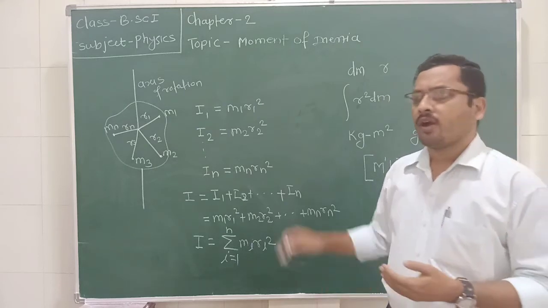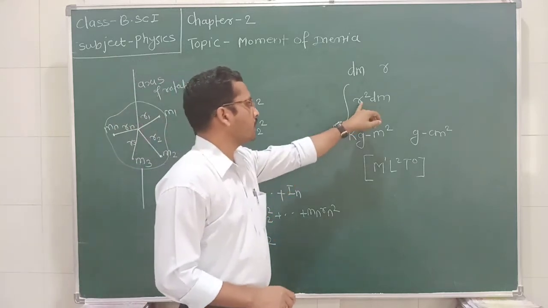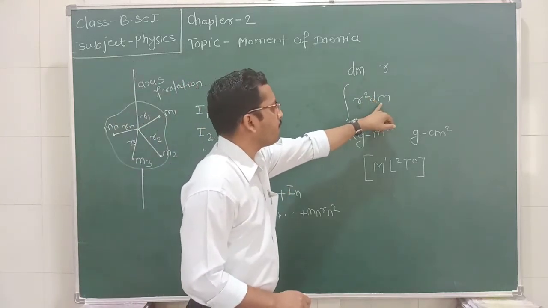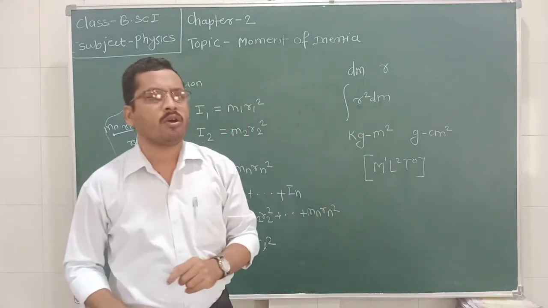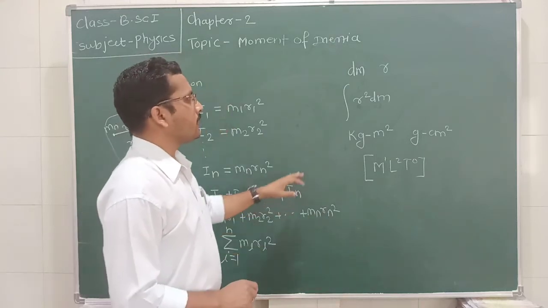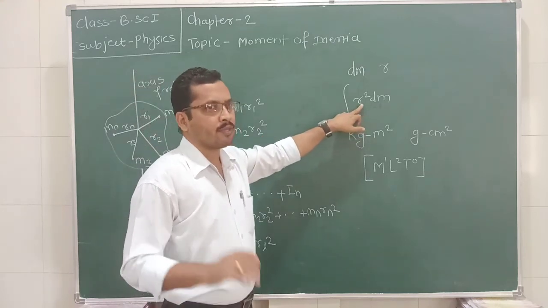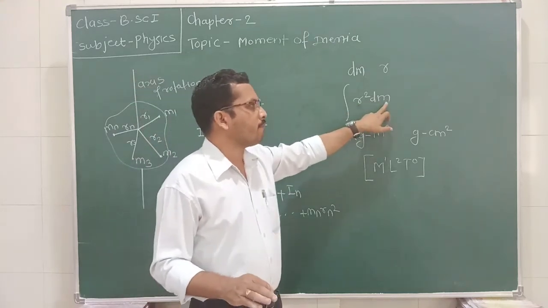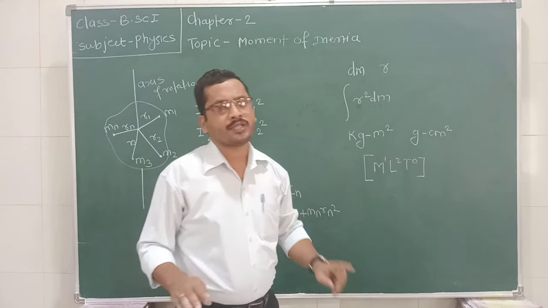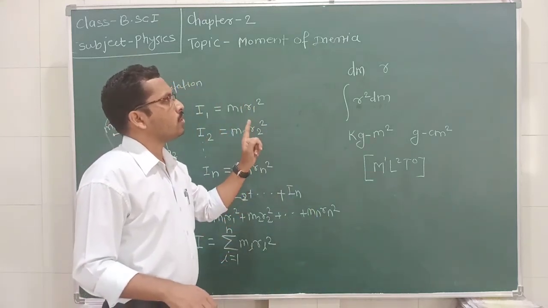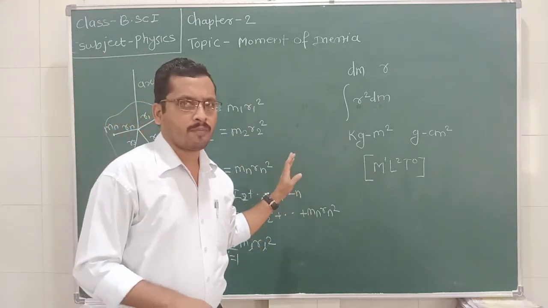Okay, on which factors does this moment of inertia depend? This moment of inertia depends upon the distance, it depends upon the mass, and it also depends upon the distribution of mass. So moment of inertia depends upon three factors: the distance from the axis of rotation, the mass of the object, and the distribution of mass from the axis of rotation. On all these terms, the moment of inertia depends.